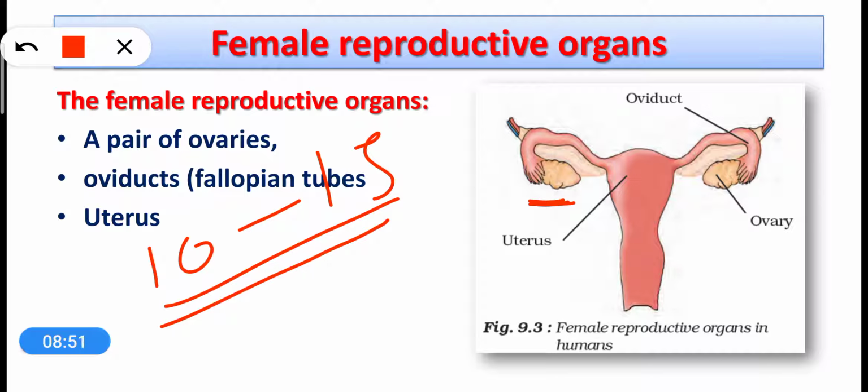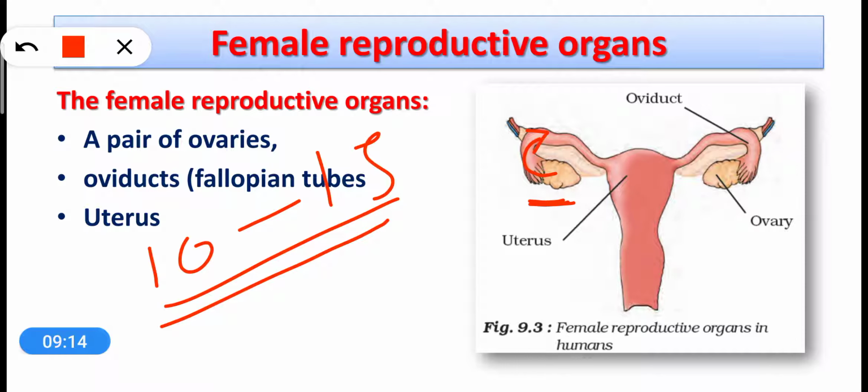So every month one egg is produced by any one of the ovaries, and then the egg is released into the oviduct. So in a female's body, every month one ovum or one egg is released from the ovary and reaches into the oviduct, which is a tube-like portion.